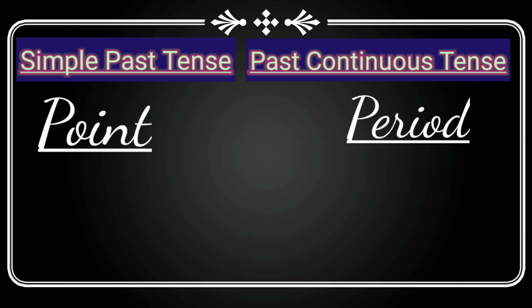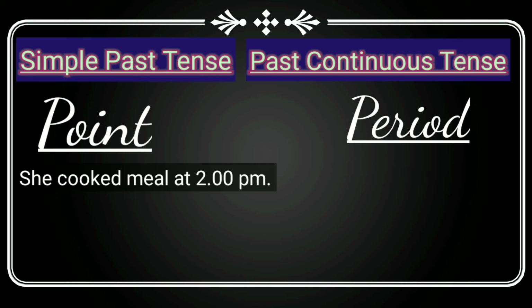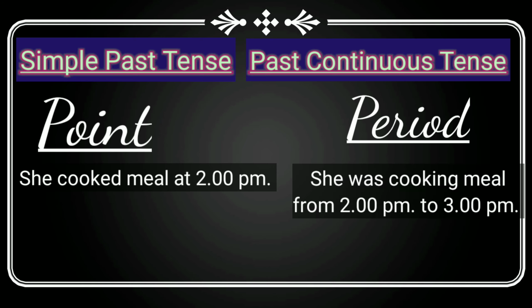To make it clearer, we can say she cooked meal at 2 p.m. Means point of time in past is 2 p.m. And in next sentence, she was cooking meal from 2 p.m. to 3 p.m. Means period of time in past is 2 p.m. to 3 p.m. So that is the difference between simple past and past continuous.